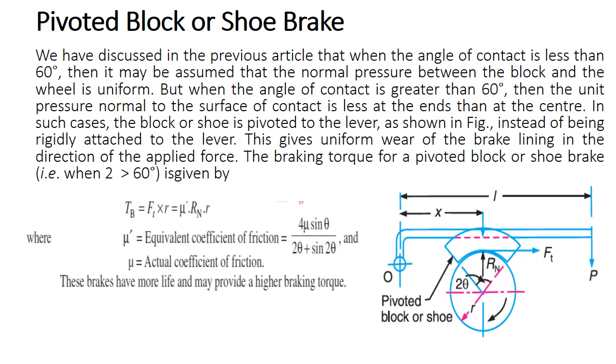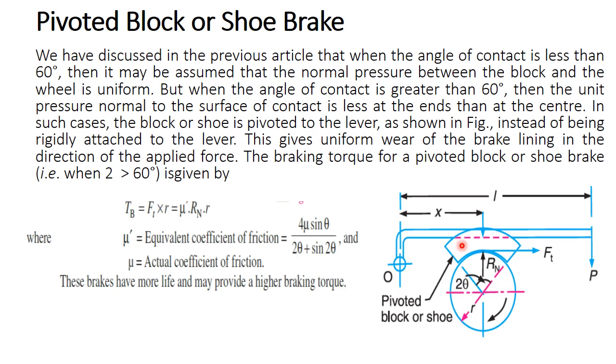Here I will discuss the pivoted block or shoe brake. The schematic diagram is already shown. That is the angle between the drum and the shoe brake.